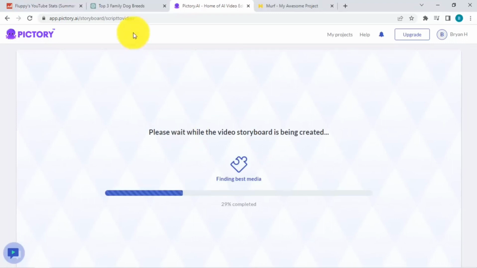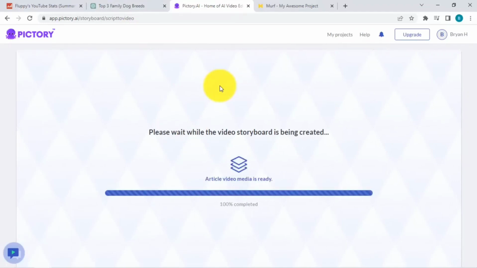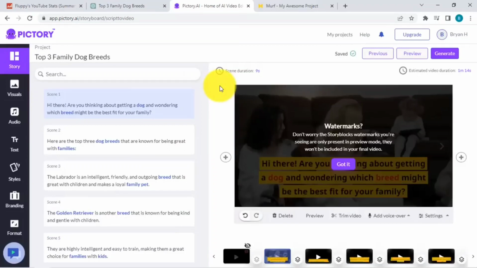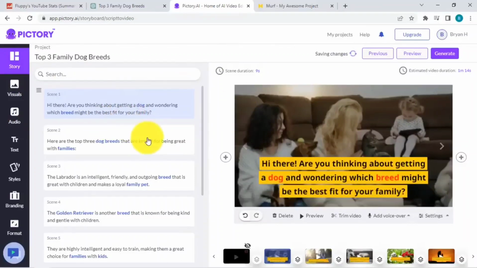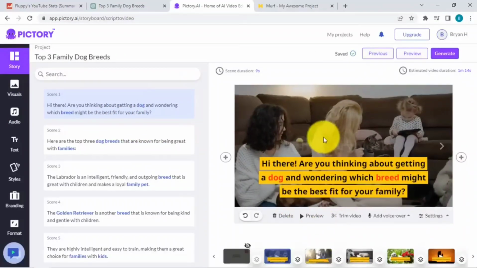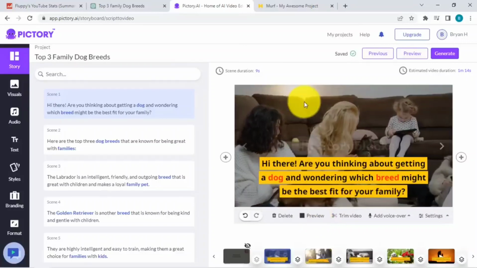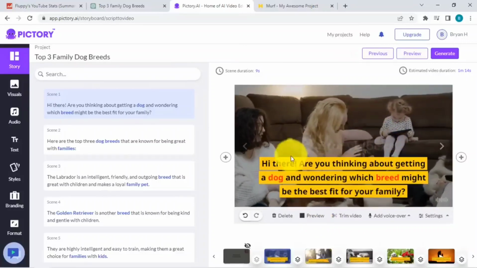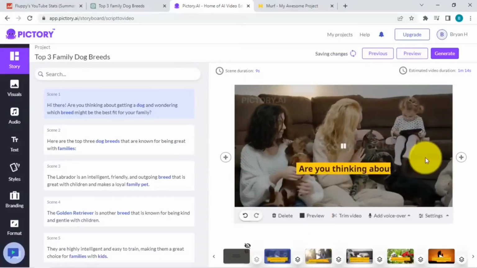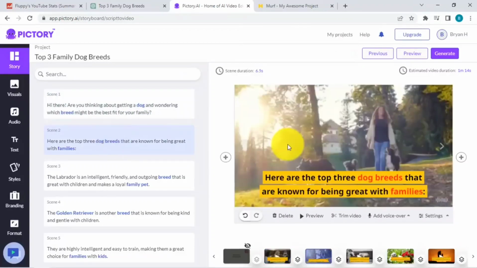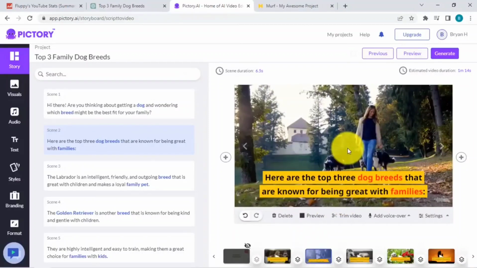I left the dirty work to be done by ChatGPT when it comes to creating the script, and the same thing for Pictory to create the video for me. Let's have a quick look and a preview of how it looks. You can see this is our first one, for scene 2, and here are the top. Okay, let's go for a preview.